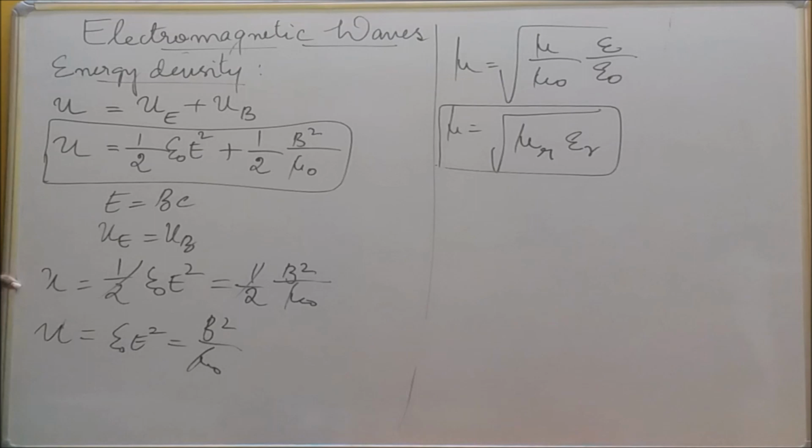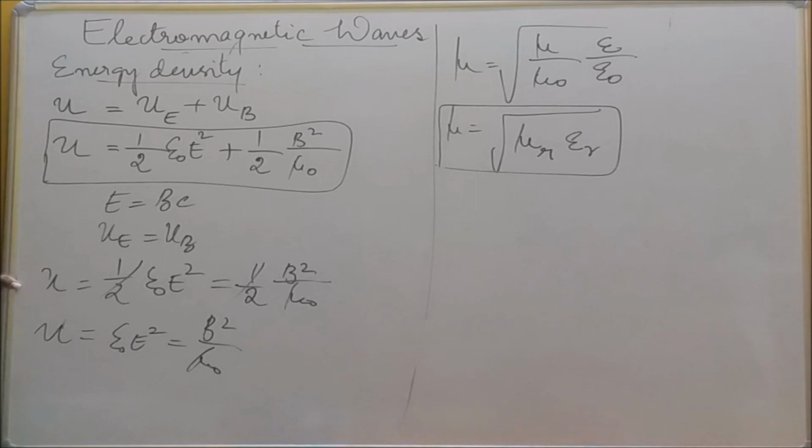Okay. Now what is the electric energy density equation? This UE equation we learned in electrostatics, right? That is 1 by 2 epsilon naught E square. Plus UB, which is nothing but the energy density of the magnetic field. That equation is half B square by mu naught. So when we add these two, we get the total energy density of the electromagnetic wave.